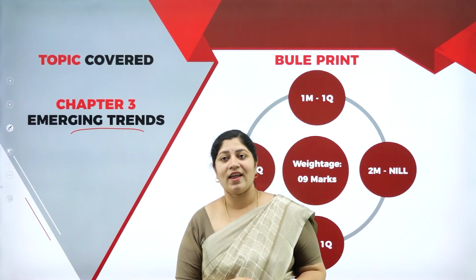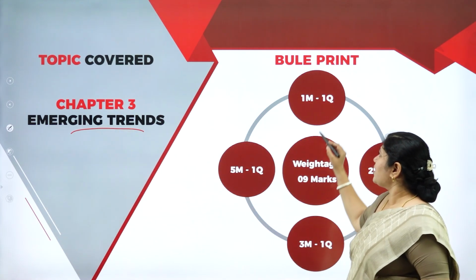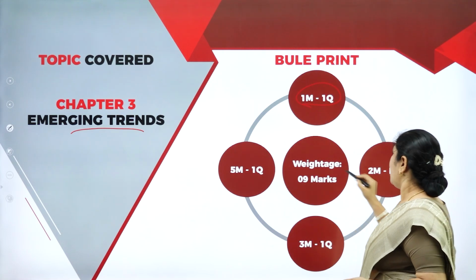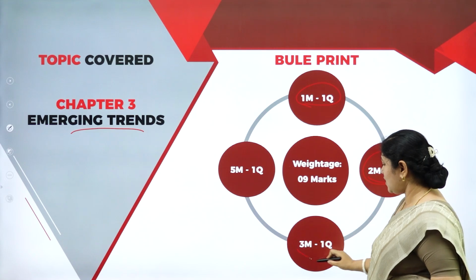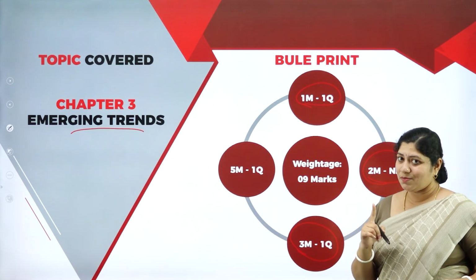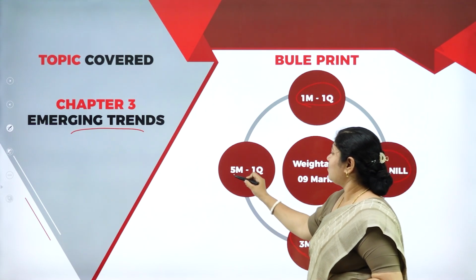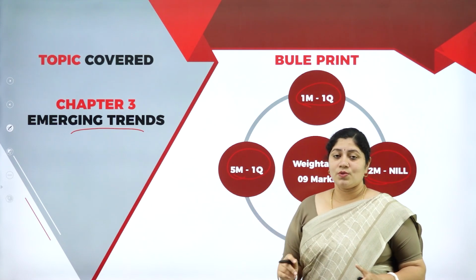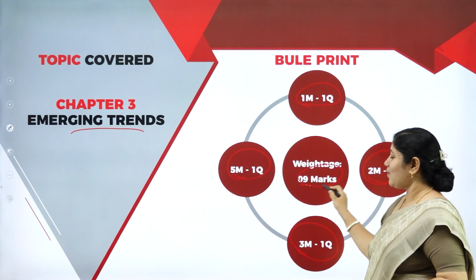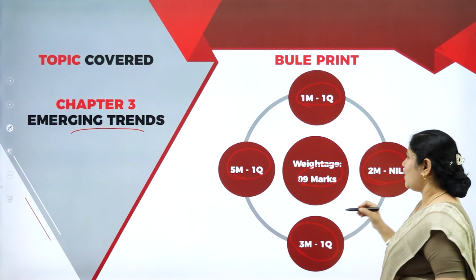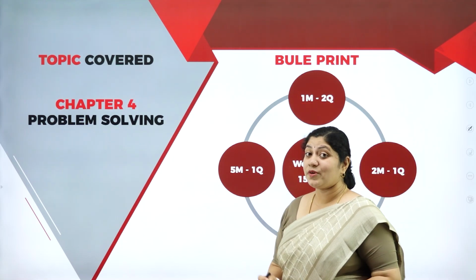With respect to this unit, you'll have 1 question of 1 mark. No 2 mark questions in this unit as well. And you'll have 1 question of 3 marks and 1 question of 5 marks. So the total weightage of this third unit is also 9 marks. Isn't it great? All right. It's chapter number 4.